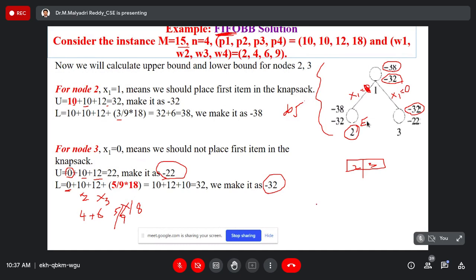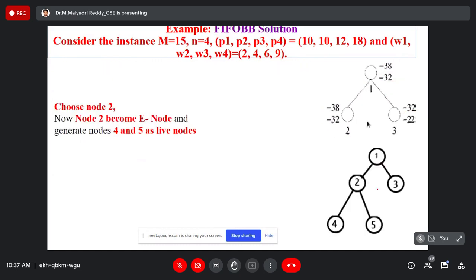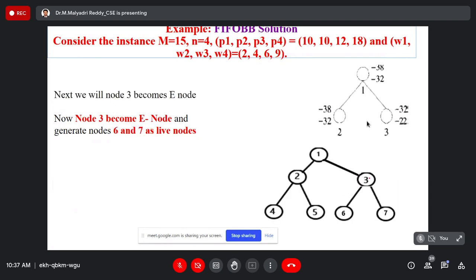Once 2 becomes E node, it generates the 2 children, 4 and 5. Now you have 3 live nodes: 1, 2, 3. Next live node is 3.